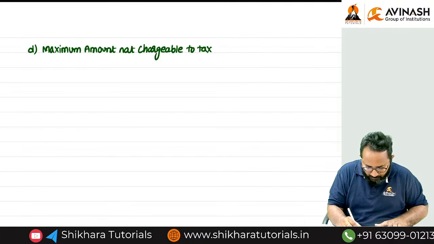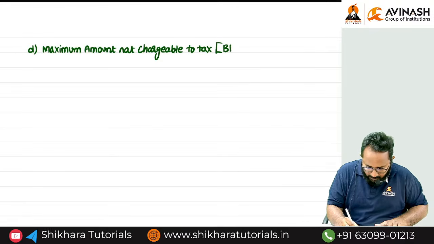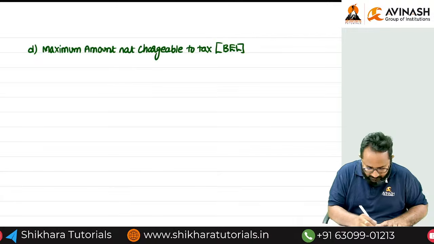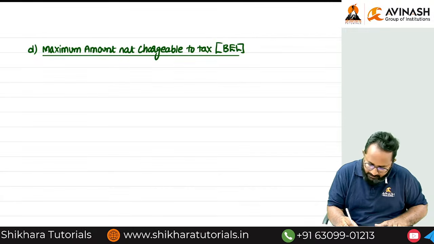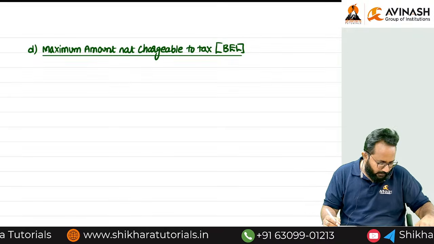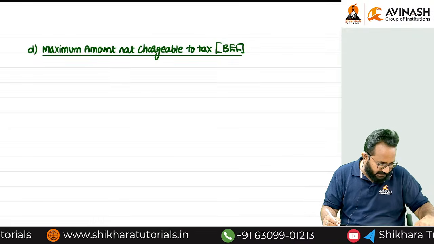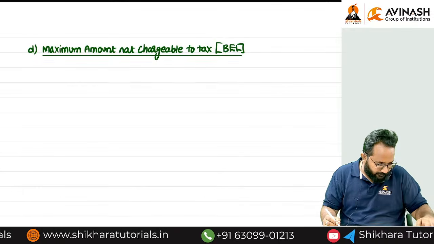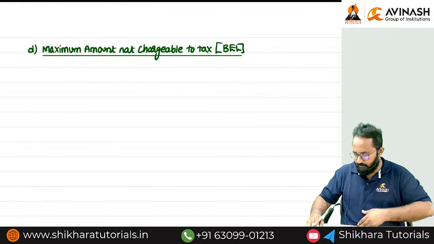Within the bracket you can write BEL, basic exemption limit. What is that? BEL, basic exemption limit. Okay.